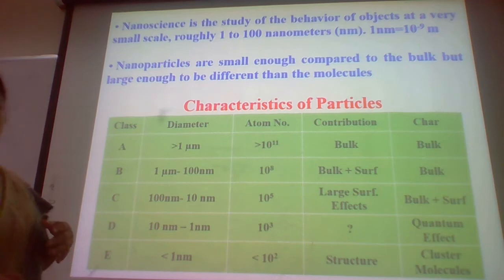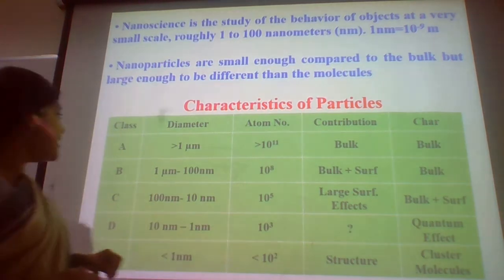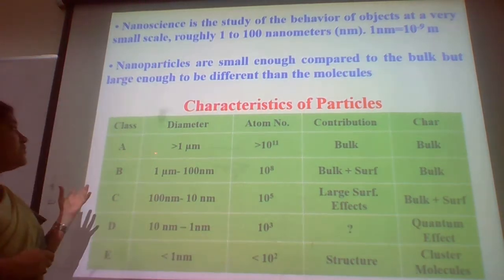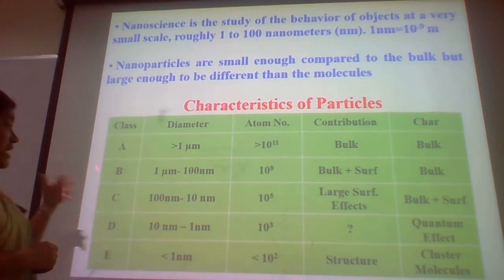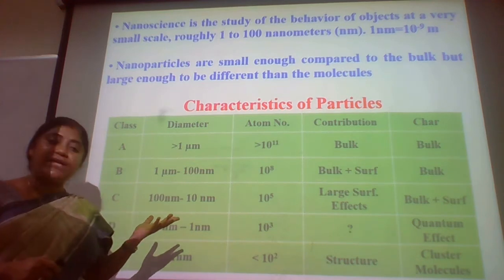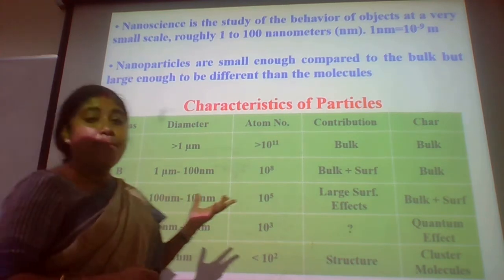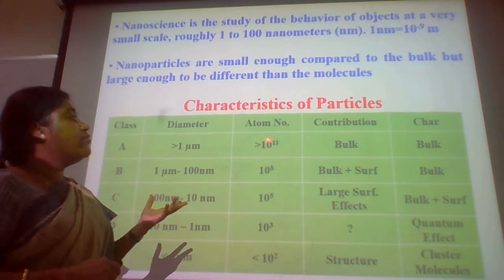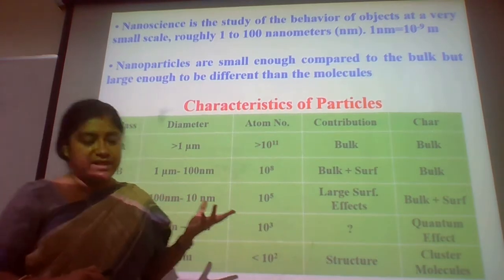So if you see the number of atoms, for class A materials whose diameter is more than 1 micrometer, the number of atoms is more than 10 to the power of 11.